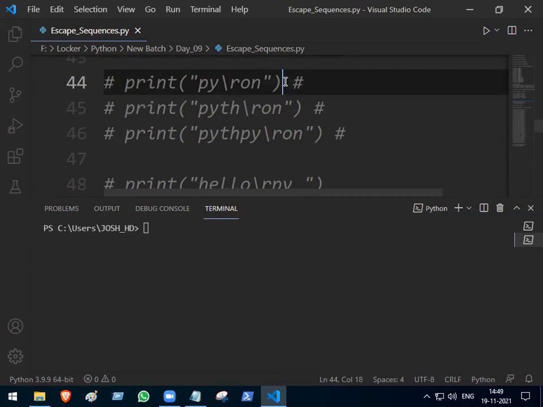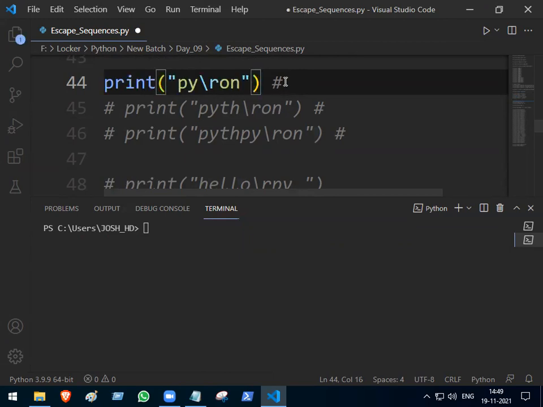Carriage return. What does this do? Suppose you're opening a mobile and type a 10 digit phone number, some 5 digits will be this side, 5 digits will be this side. If I'm typing 11 digits, I won't have in the middle any kind of a space. Yes or no? So this will help me out.